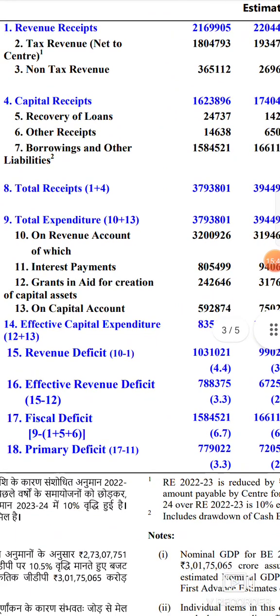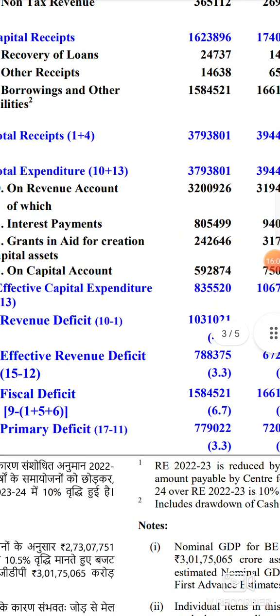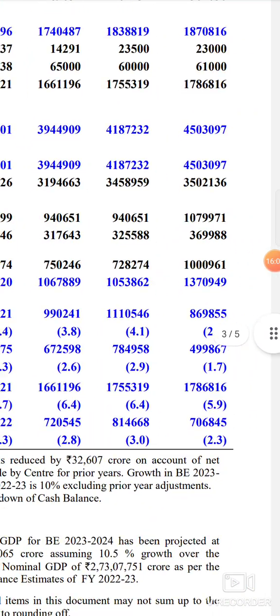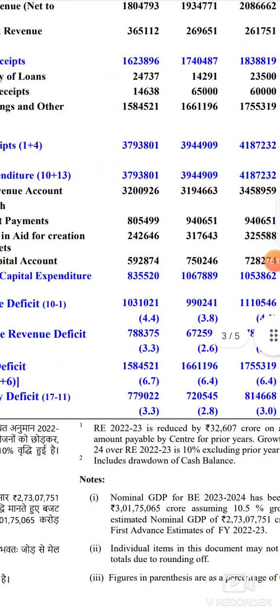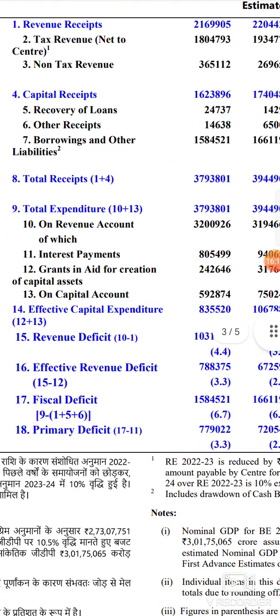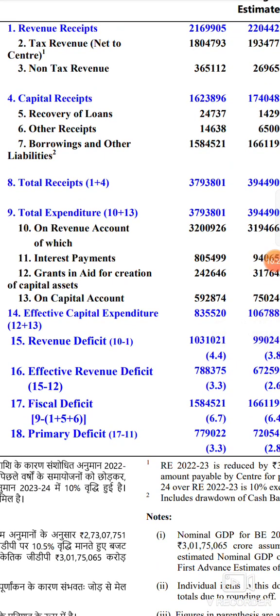So grants in aid for creation of a capital asset result in the generation of an asset, so it will be a capital expenditure. As it is a capital expenditure, we have to exclude it from revenue expenditure. Now, if you observe the formula for effective revenue deficit, it is 15 minus 12. What is 15? The revenue deficit, which is 8,69,855. Revenue deficit minus 12. What is this 12? Grants in aid for creation of an asset.